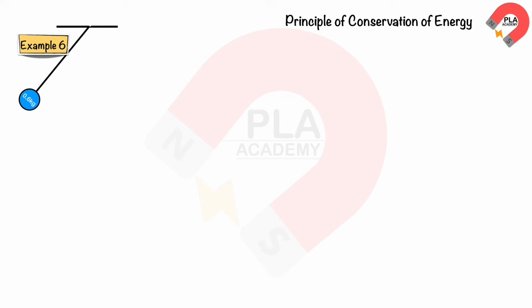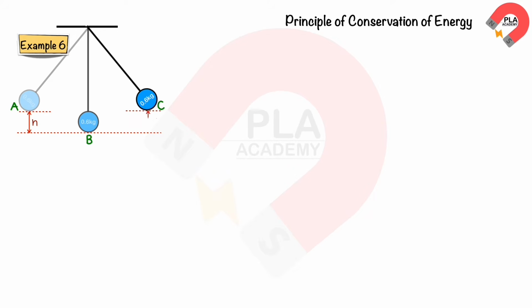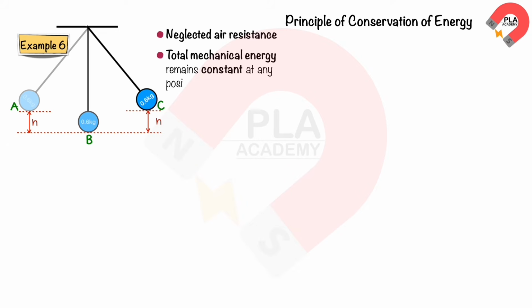In another scenario, let's consider a pendulum with a mass of 0.6 kilograms oscillating from rest at point A to point B, and then to point C, neglecting air resistance. The total mechanical energy of the system remains constant at any position due to the principle of conservation of energy. At point A, the initial kinetic energy is zero due to zero speed, while the gravitational potential energy is maximized due to the greatest height.